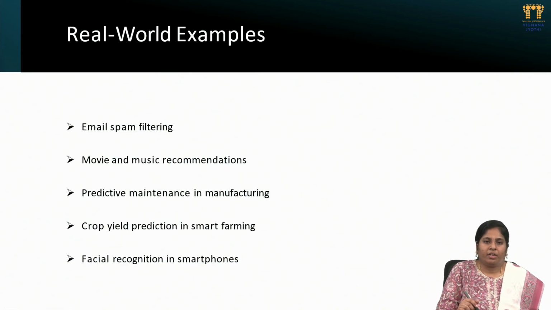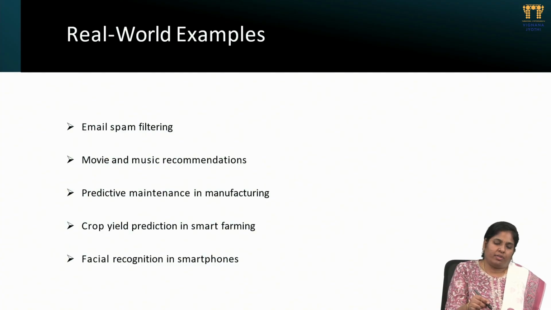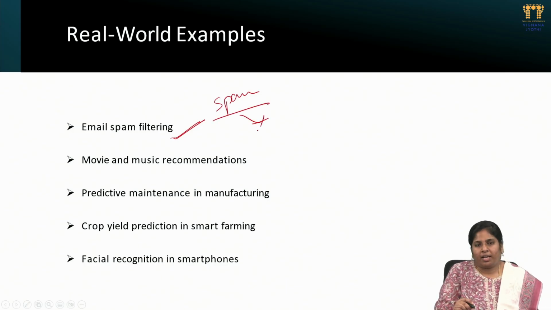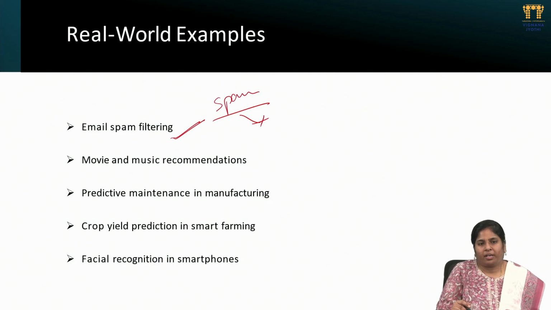Next one is some real world examples. Here we mentioned all as we already discussed in the previous slide. Here this comes under supervised learning. Here, spam detection in email. If it is labeled as spam, it goes to spam. If it is not labeled as spam, it goes to inbox. So these are the labeled and unlabeled kind of things at work.